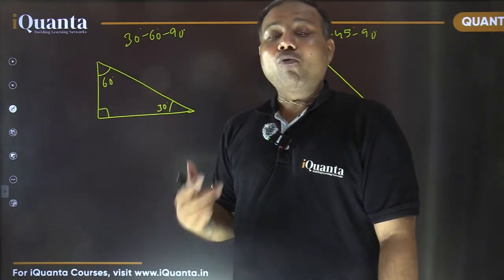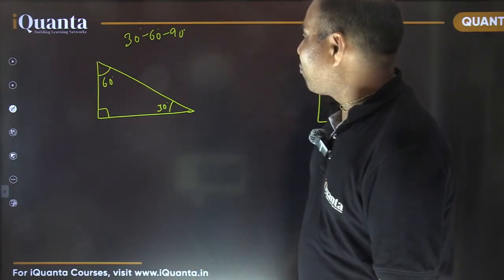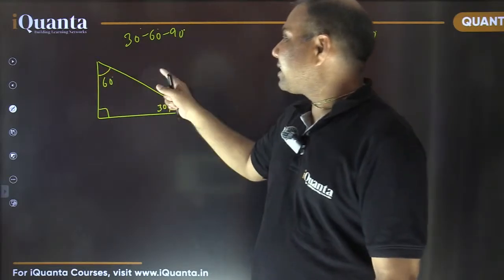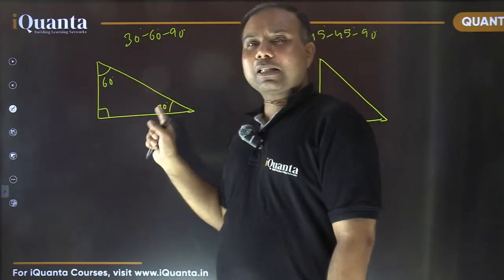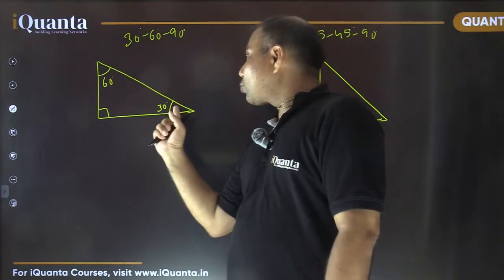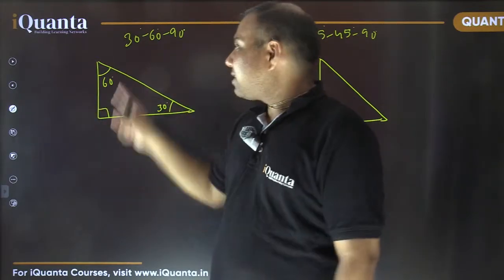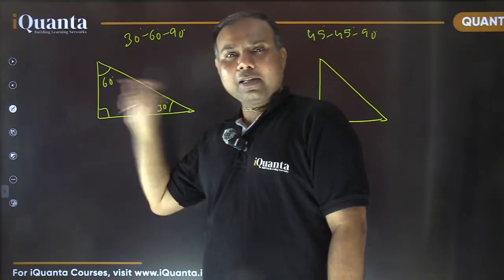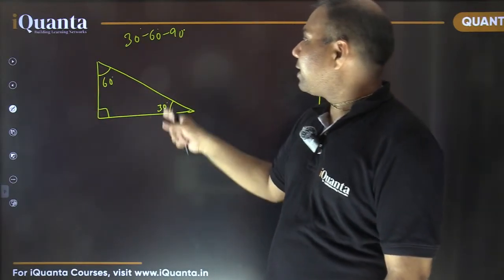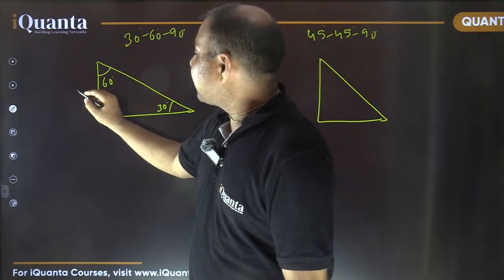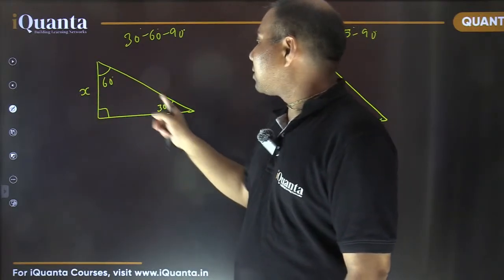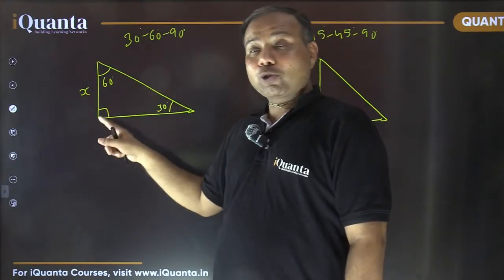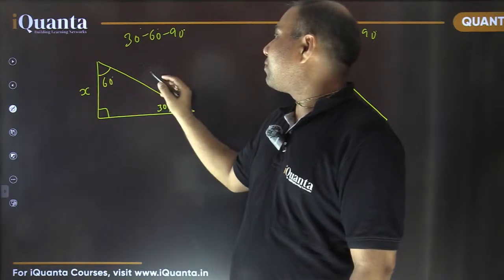Okay. Now, what about the side length? What thing are we going to remember now? What is the ratio of the side lengths in this case? The smallest side length would be opposite to the smallest angle. I repeat, in this case, the smallest side length would be opposite to the smallest angle. Is it not? And the smallest angle is 30 degree. So if the smallest side length, which is opposite to 30 degree, is x, then the longest side length, which is opposite to 90 degree, is going to be simply double of this, that is 2x.